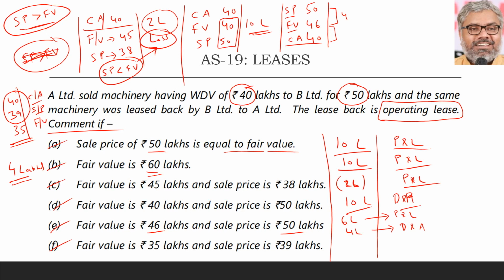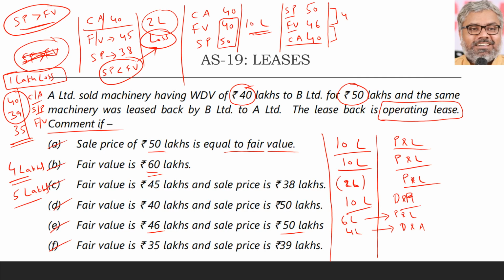That means 1 lakh loss is there. See, 1 lakh loss is there. First of all, that is clear. When 1 lakh loss is there, 4 lakhs profit can be deferred and amortized, and 5 lakhs loss can be recognized immediately.